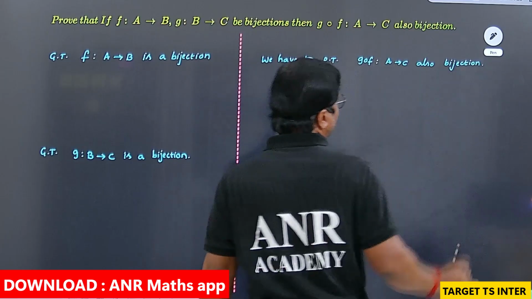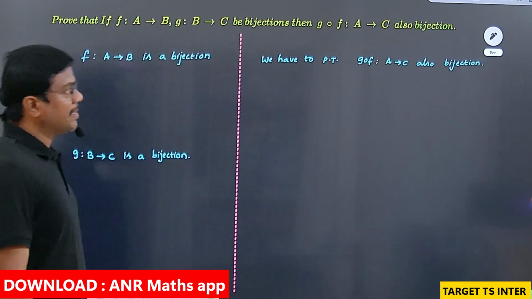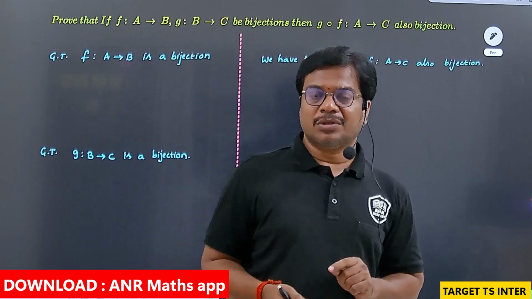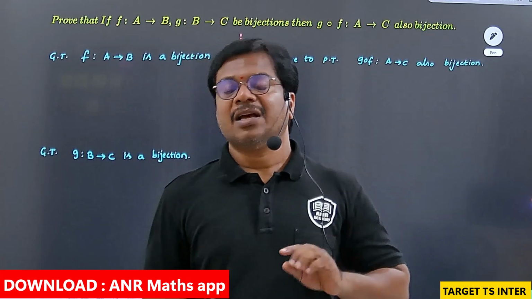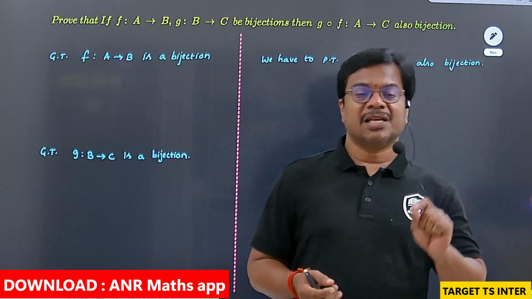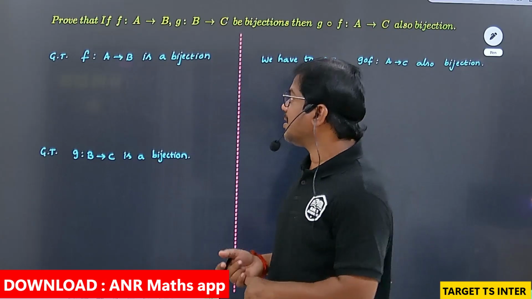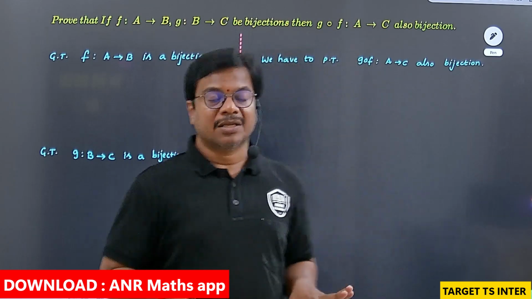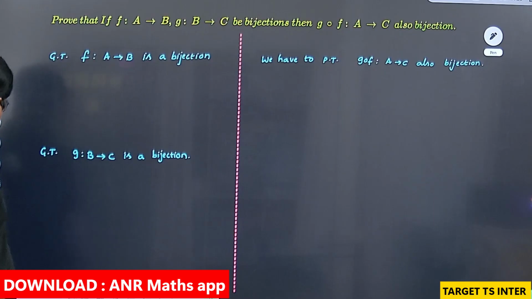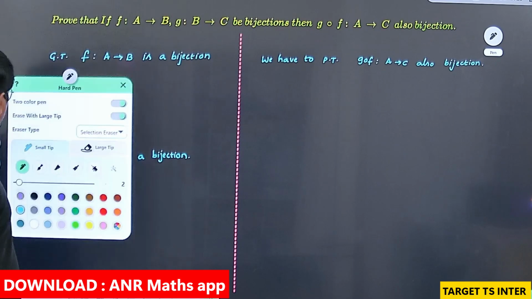Bijection means the function is both one-one as well as onto, or you can say injection as well as surjection. Since it is bijective, I am going to write one-one and onto. Two conditions I am going to mention in the proof.